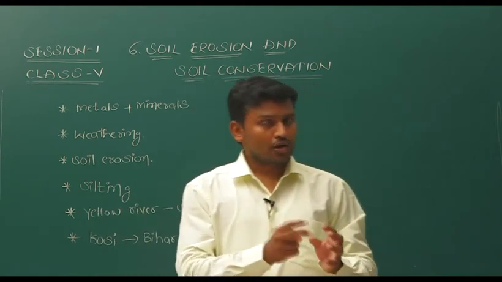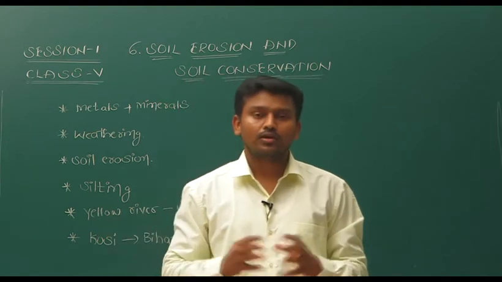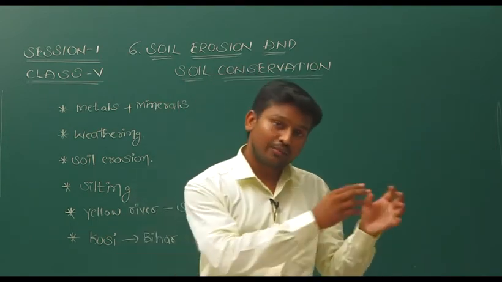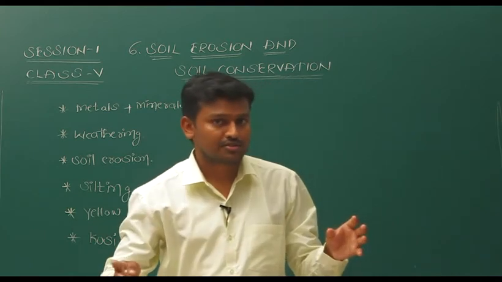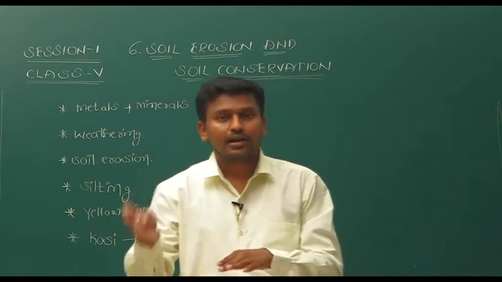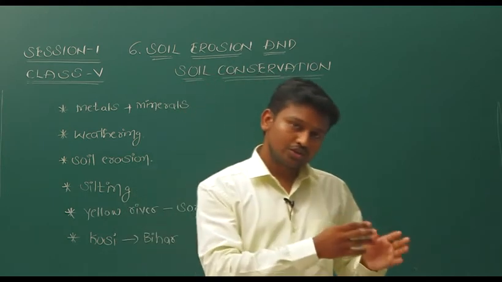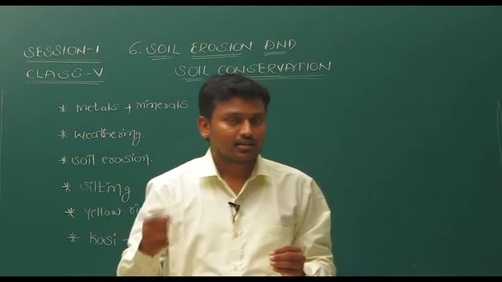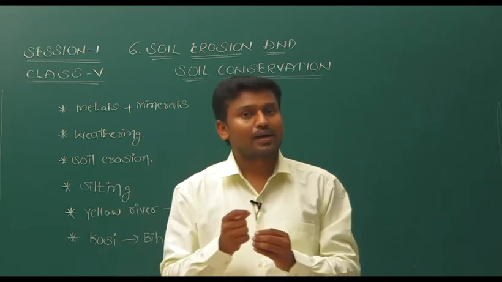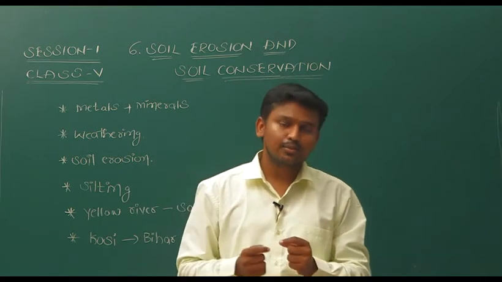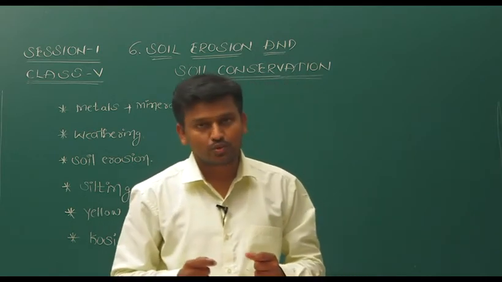Actually, soil erosion and formation of soil, these two are always balanced. As I said, from the rocks soil forms, and the top of the soil blows away due to natural forces. So formation of soil and erosion are always balanced, but in some situations, if the balance is disturbed, then it causes a dangerous situation for us.